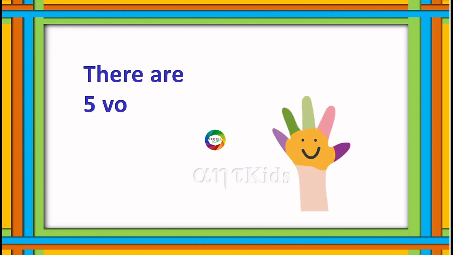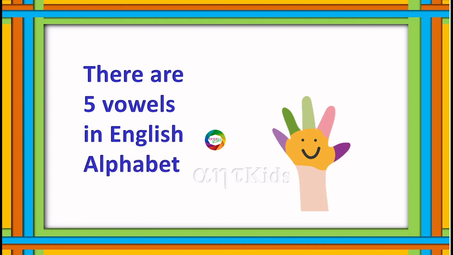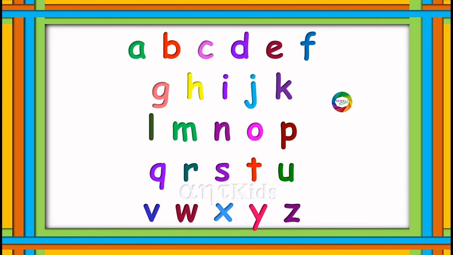There are 5 vowels in English alphabet. Those are A, E, I, O, U. These are the 5 vowels in English alphabet. Leaving these vowels A, E, I, O, U, remaining letters are known as consonants.